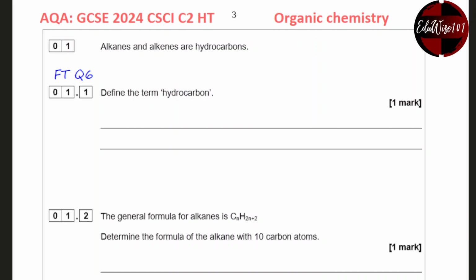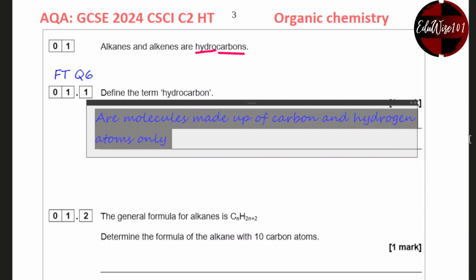Alkanes and alkenes are hydrocarbons. Define the term hydrocarbon. Hydrocarbon refers to carbon and hydrogen molecules. So hydro stands for hydrogen, carbon refers to the carbons. So hydrocarbons are molecules that are made up of only carbon and hydrogen atoms only.